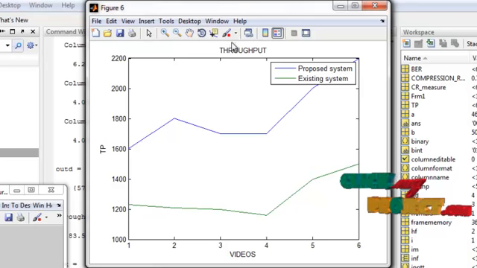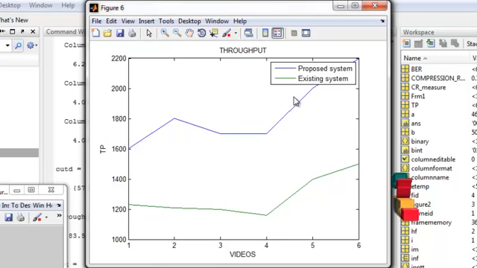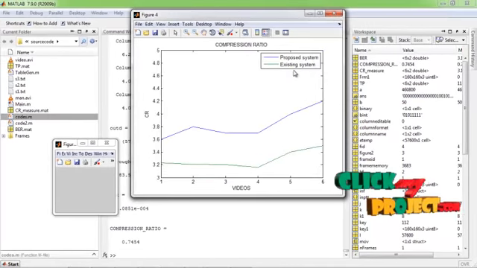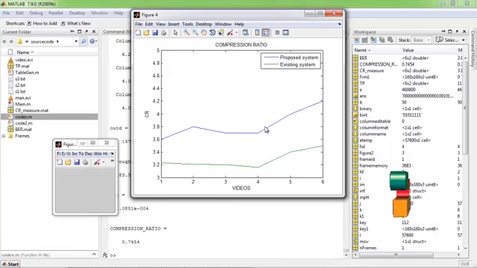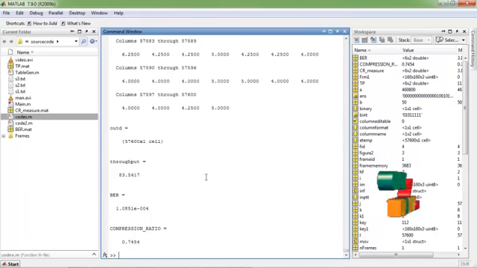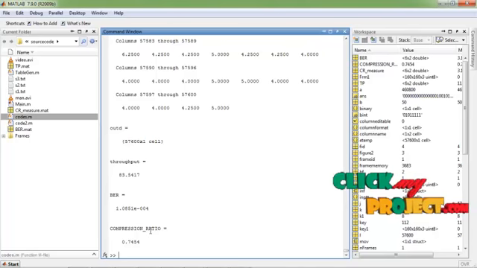Here figure 6 shows the number of videos versus the throughput value. Compared to the existing system, our proposed system achieves high throughput, and figure 4 shows the compression ratio of our proposed system is higher than the existing method. And here I displayed the BER and throughput values of our proposed system. From this I conclude that compared to the existing system, our proposed system achieves higher throughput and compression ratio than the existing one. Thank you.